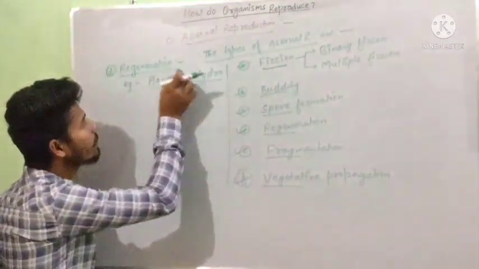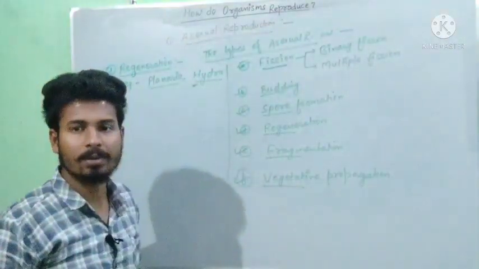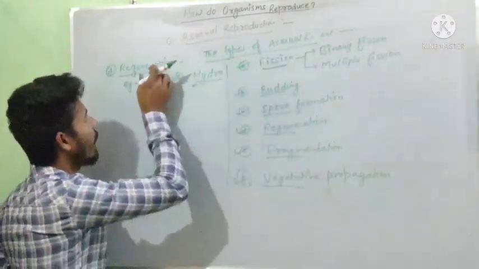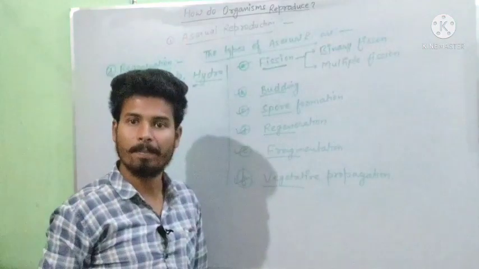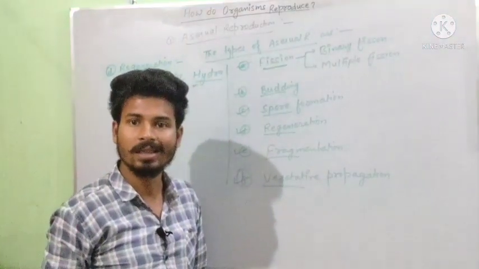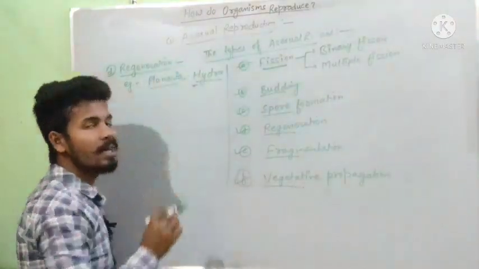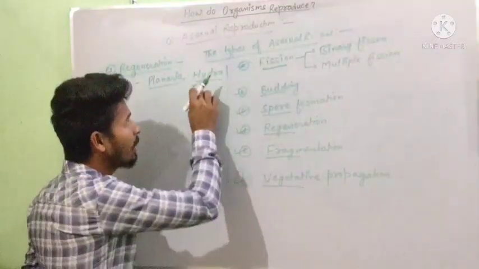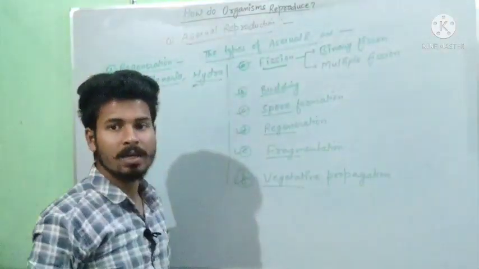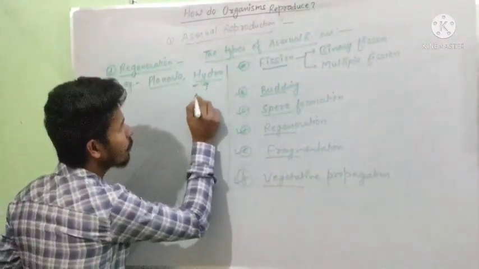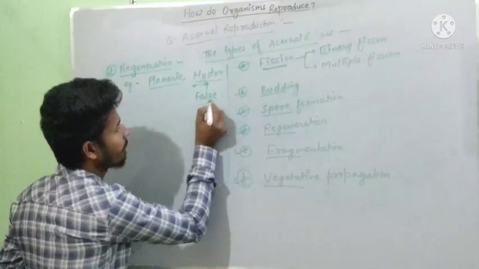So here in regeneration it has also been kept, because the budding method is a type of regeneration method. It is similar in processing, so it can also be said regeneration, but actually hydra shows budding. So here hydra is said to show false regeneration.